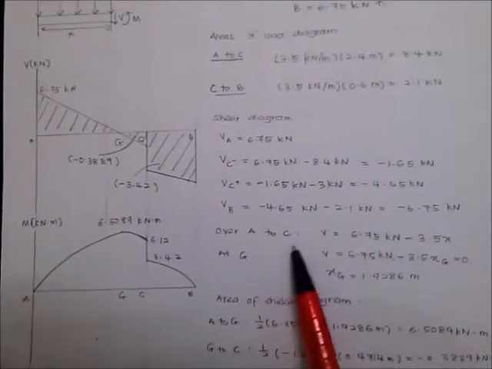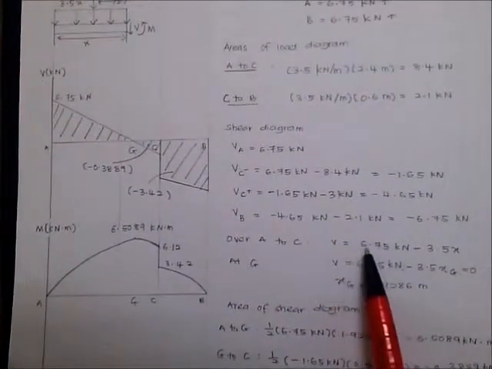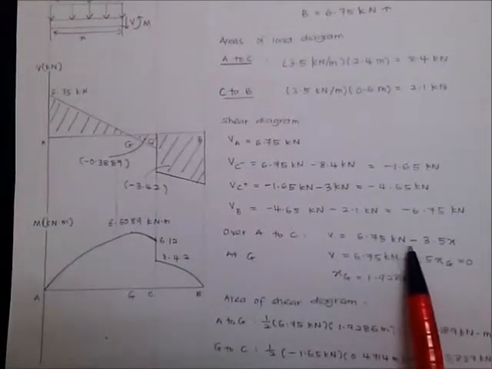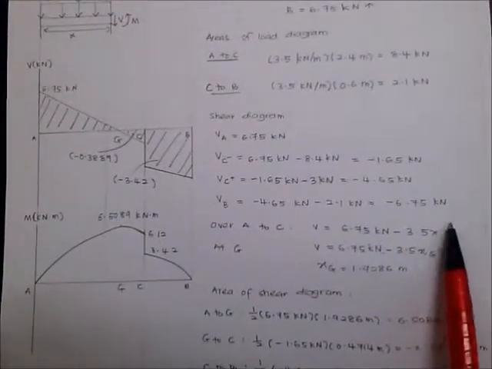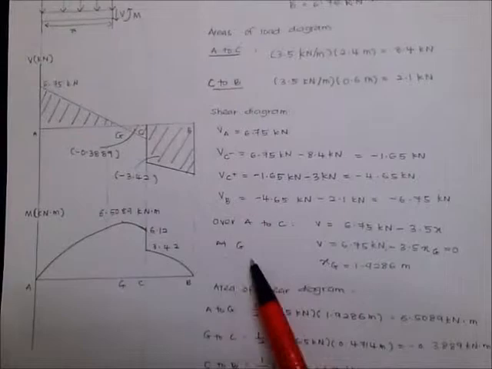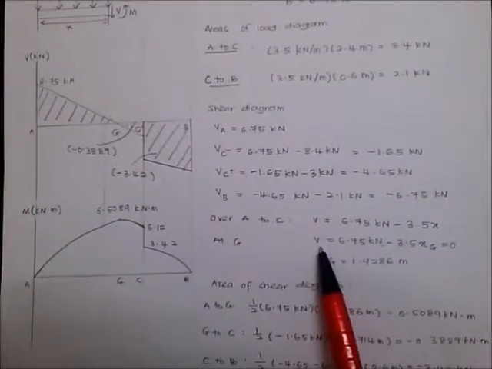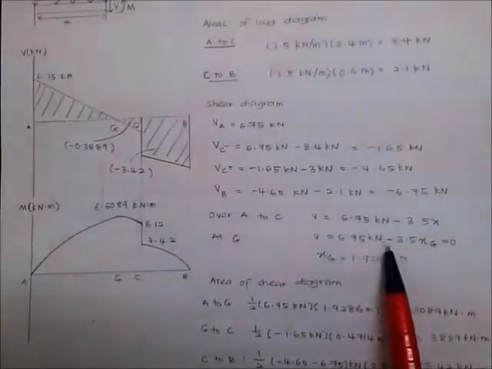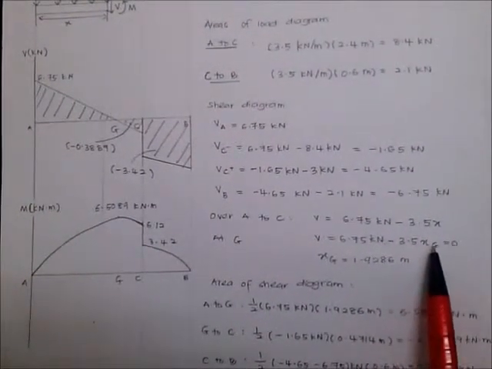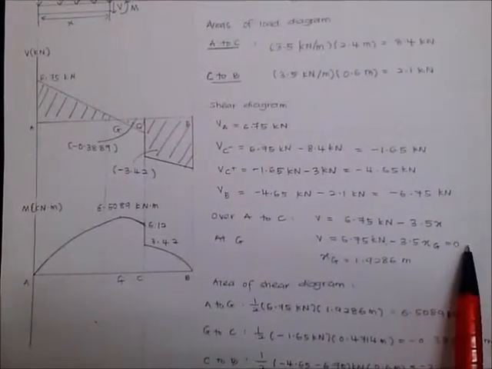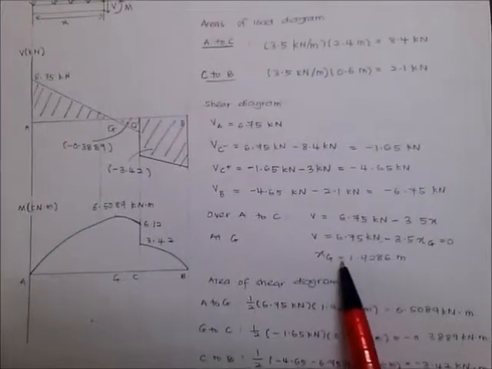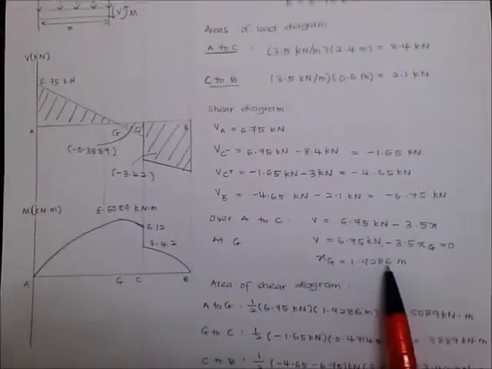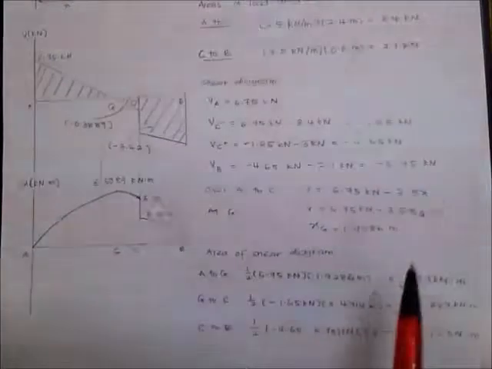Over A to C, shear force equals 6.75 kN minus 3.5x, and at G, the shear force is equal to 0, so xg is equal to 1.92 meter.